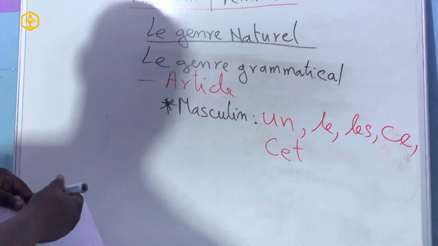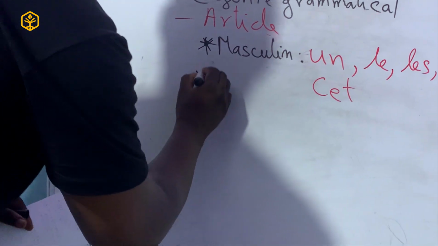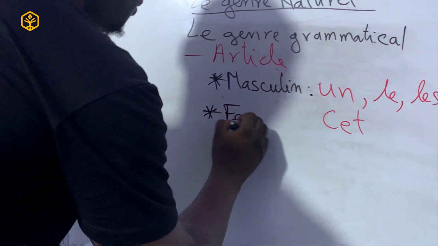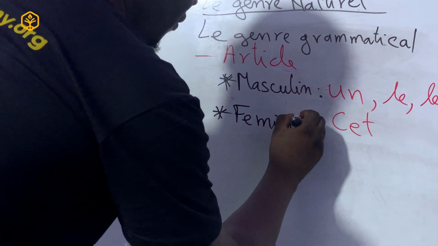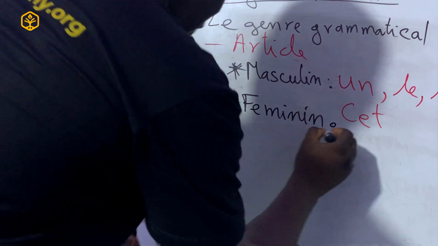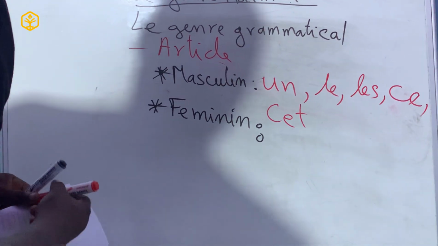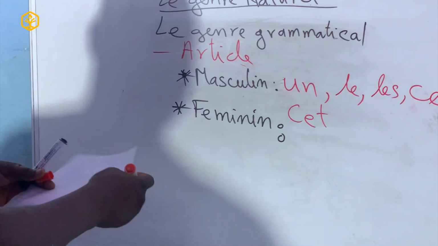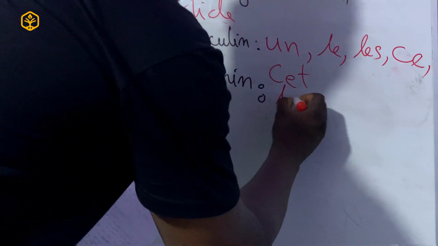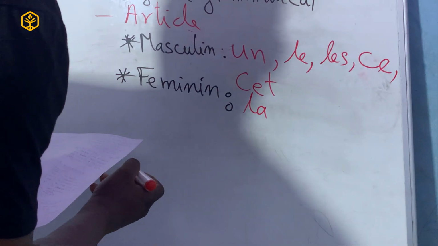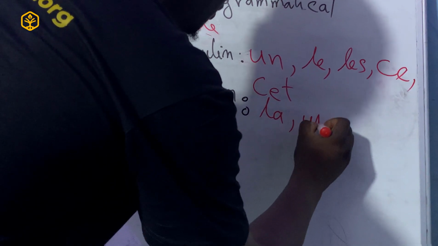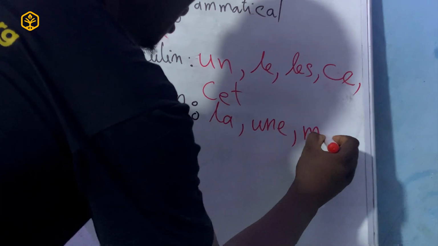What are some of these articles we can look at when it comes to the feminine? So we have articles such as la, une, ma.